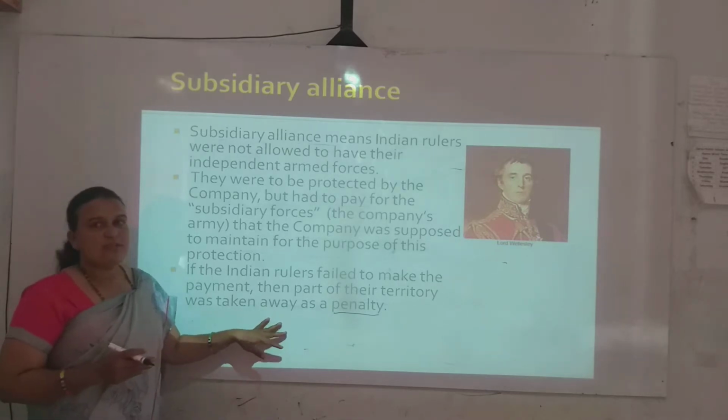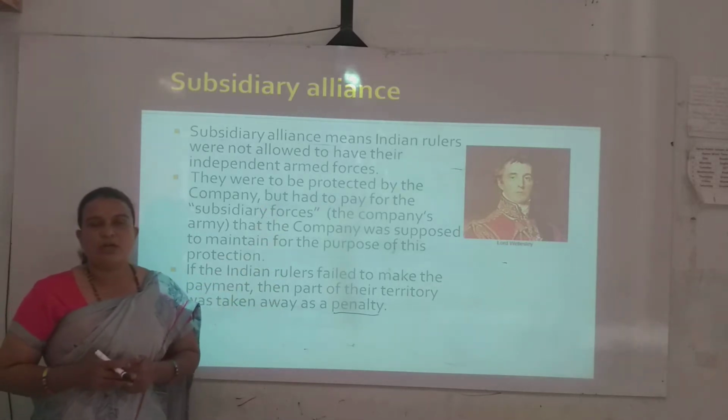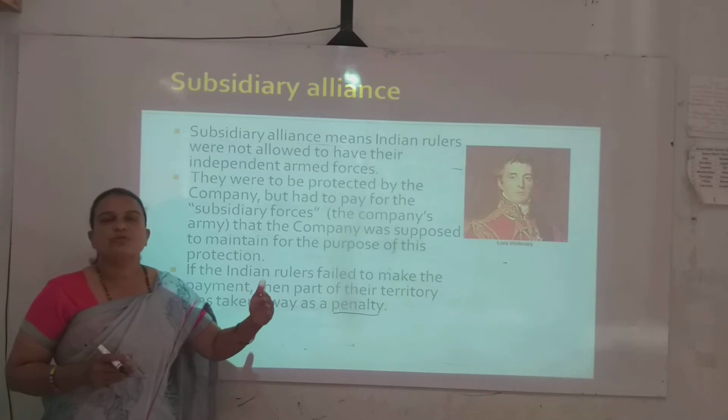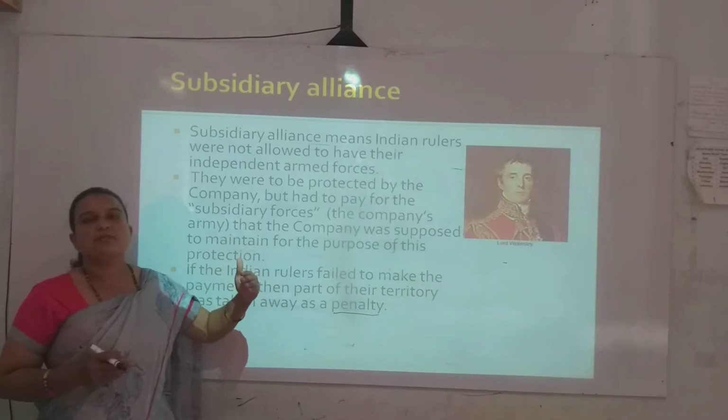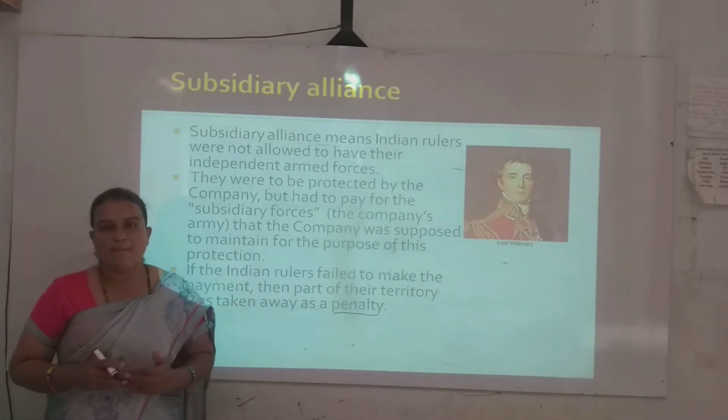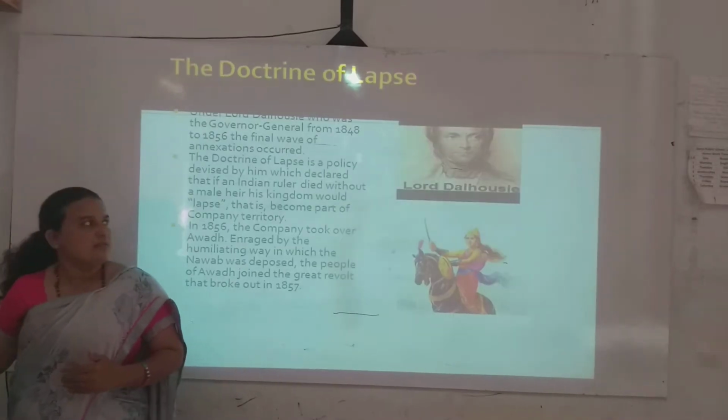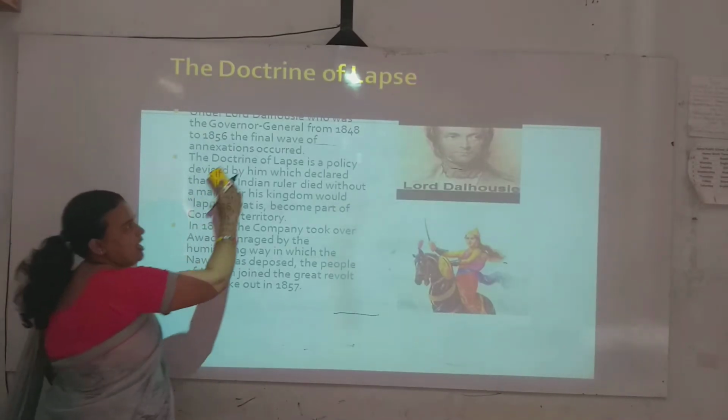With the help of this subsidiary alliance method, many states were subjugated or annexed by the company.